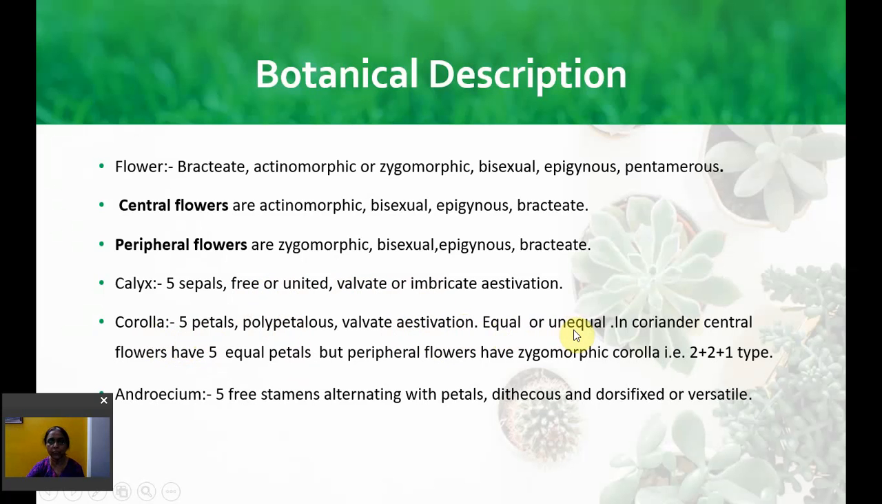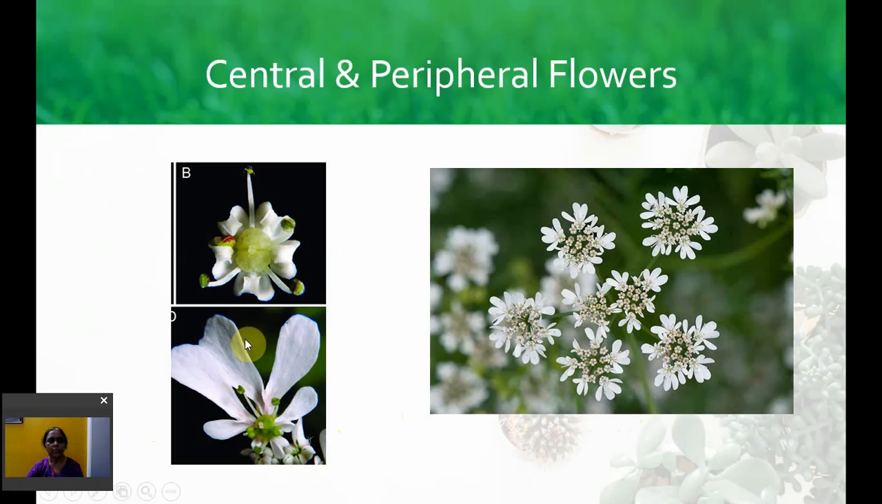They may be equal or unequal, as I told you, central flowers and peripheral flowers. In coriander, central flowers have 5 equal petals, but peripheral flowers have zygomorphic corolla, that is 2 plus 2 plus 1 type. Androecium, there are 5 free stamens alternating with petals, dithecous, and they are dorsifixed or versatile. You can see here the central flower and the peripheral flower. The peripheral flower is zygomorphic, this is actinomorphic. In this also you can see very clearly the central flowers and the peripheral flowers with zygomorphic or unequal corolla.